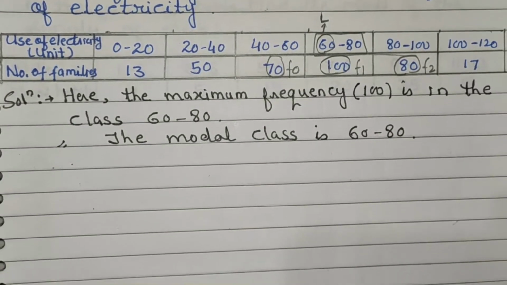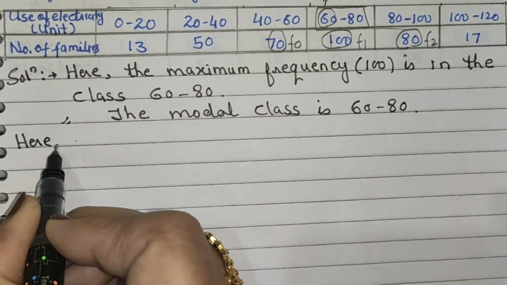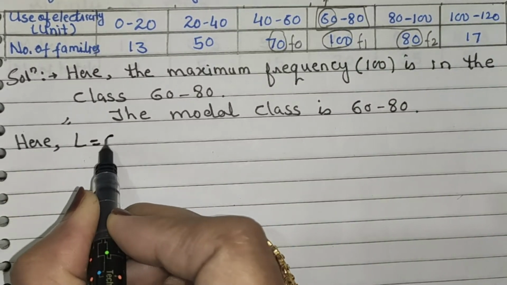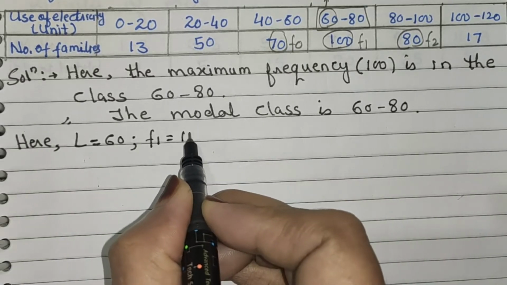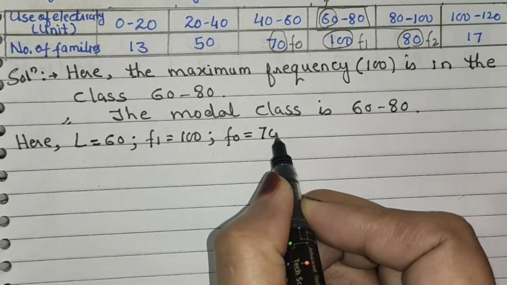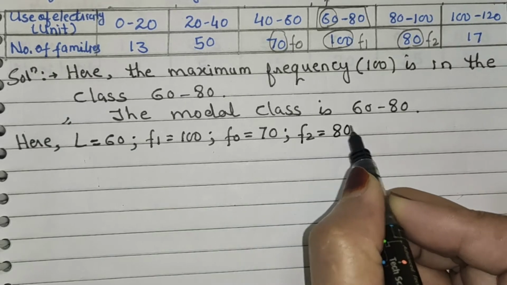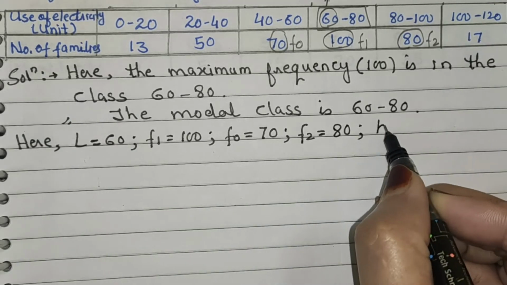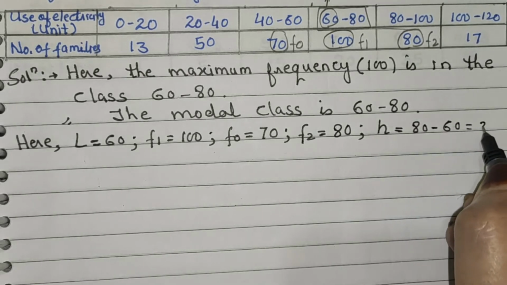Now write down all the values here. L is equal to 60, F1 is equal to 100, F0 is equal to 70, F2 is equal to 80, and h is equal to 80 minus 60, which is equal to 20.